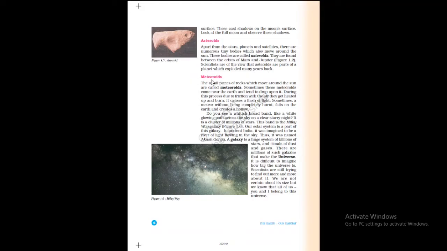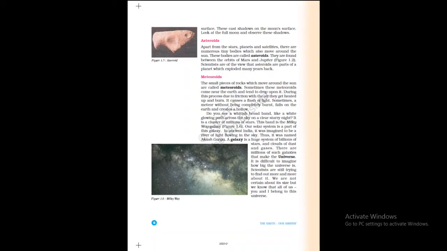Meteoroids, they are small rocky or metallic bodies in outer space. Let us learn about these meteoroids, the last part of the chapter. The small pieces of rocks which move around the sun are called meteoroids. You just learn this by heart. What are asteroids? What are meteoroids?